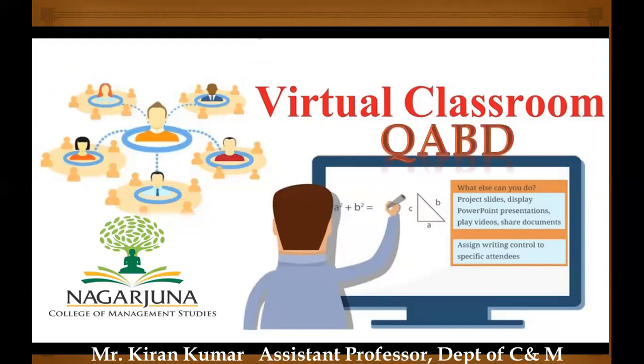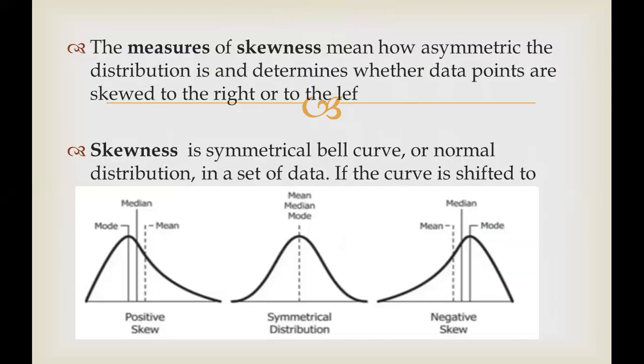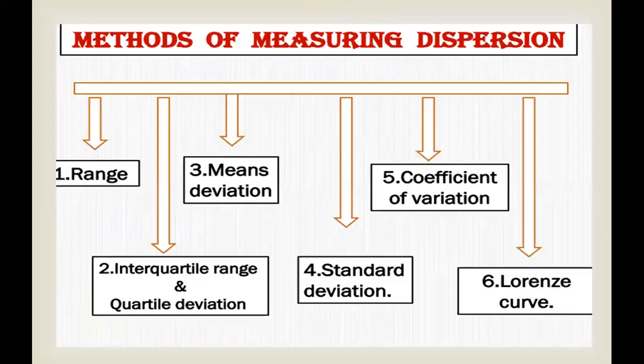Good morning, students. In the last class, we discussed the measures of dispersion. We have different measures here: the range, interquartile and quartile deviation, mean deviation, standard deviation, and coefficient of variation. The first two methods discussed, the range and quartile deviation, are not purely measures of dispersion, because here we are not considering the complete values.